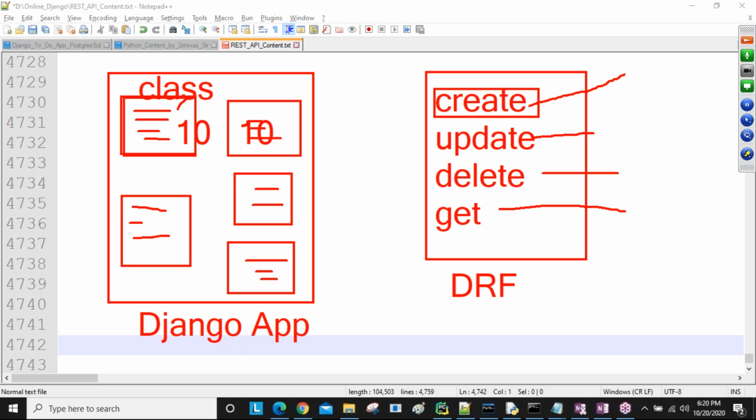But if you are using the Django REST framework, there is no need for UI technologies, sir. Without using HTML, CSS, Bootstrap, or JavaScript, you get a ready-made presentation using the Django REST framework.